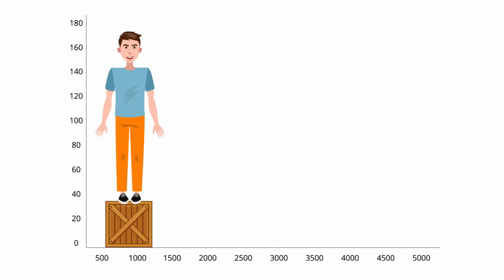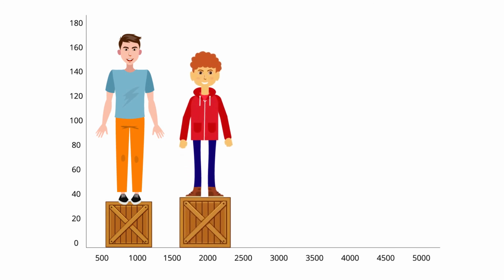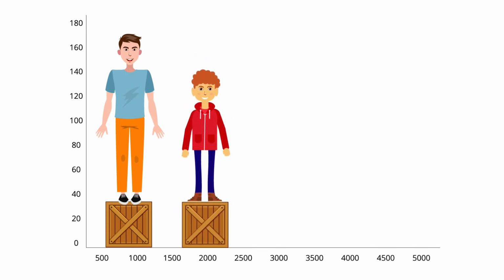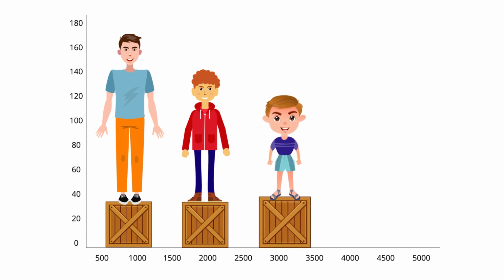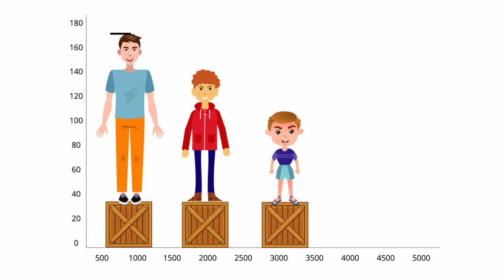In the image depicting equality among the three boys using crates to see over a fence, each boy ends with a net gain of one crate. However, their respective heights, including the crate, remain the same. The tallest boy on his crate is still the same amount taller than the shortest boy on his crate.